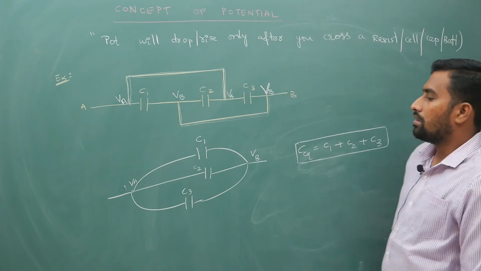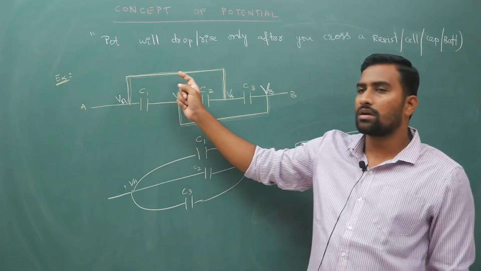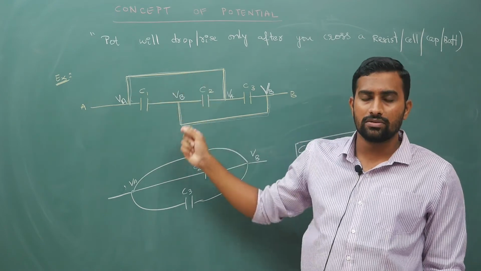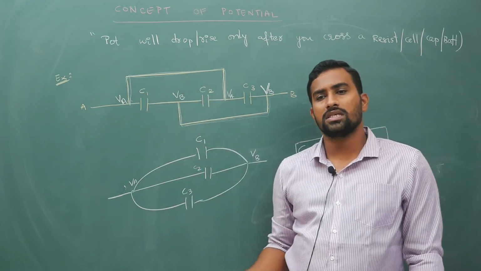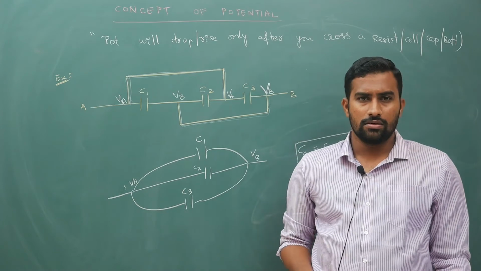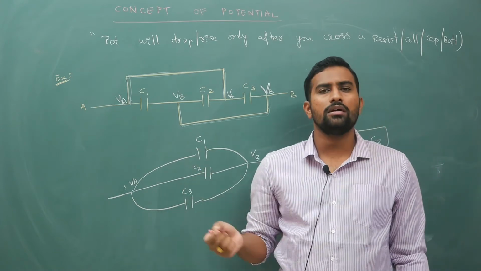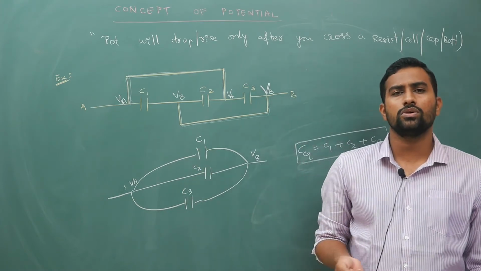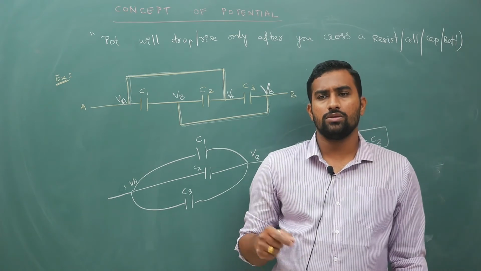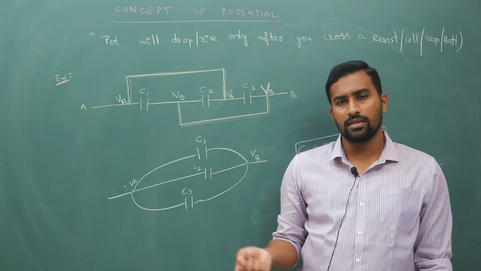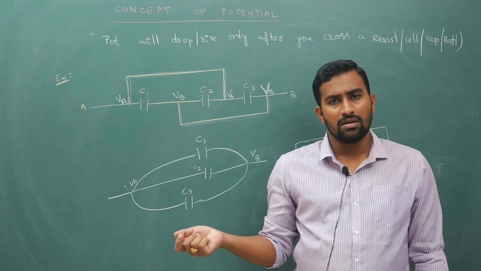Everywhere where there is no capacitor, those connected points will have the same potential. This I have explained in current electricity. It is similar. That is why I have asked you to watch current electricity videos, learn current electricity first and then come back to this stuff, because everything is the same.